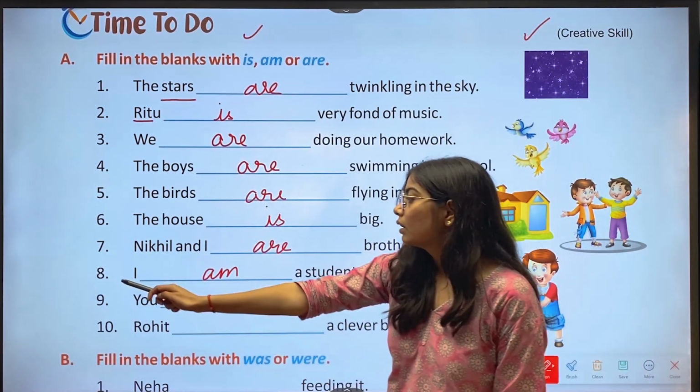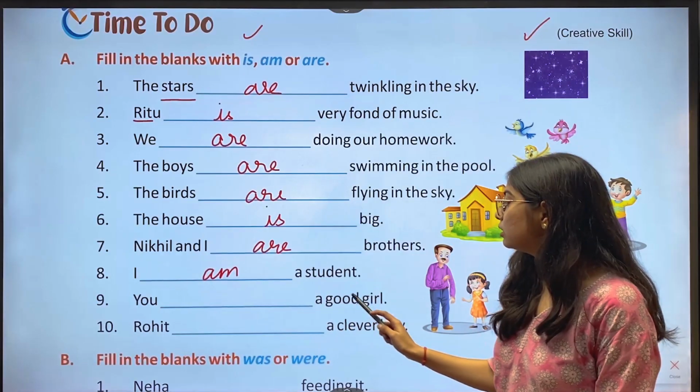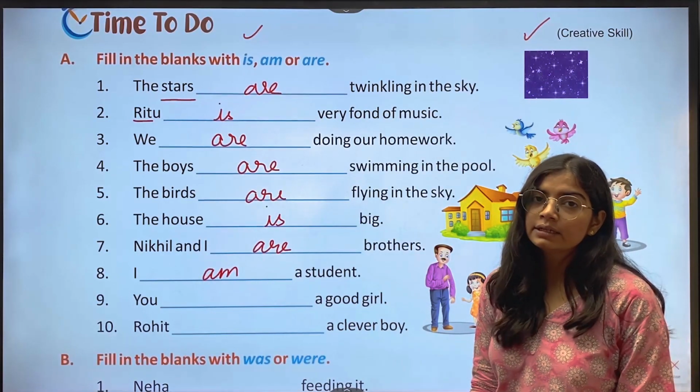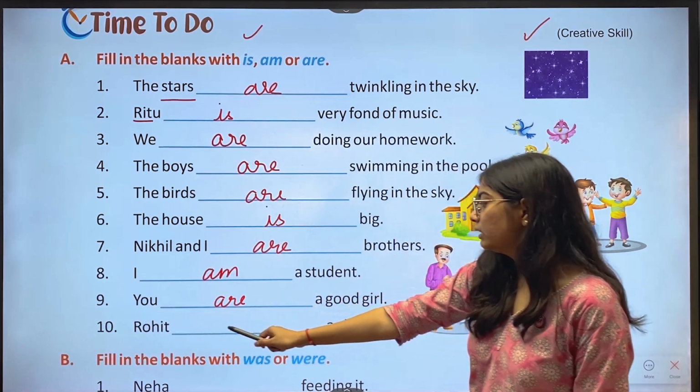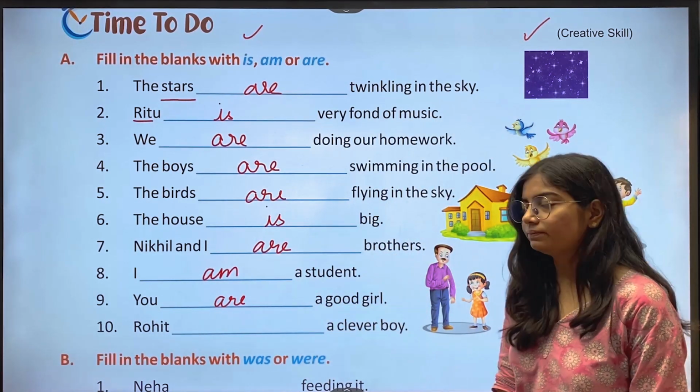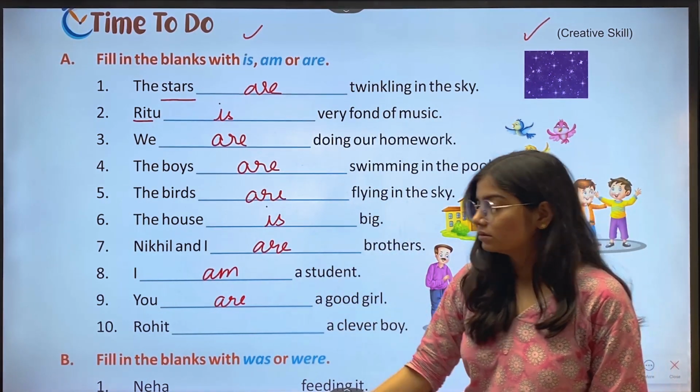Okay. Ninth, you dash a good girl. Answer is are. Then 10th, Rohit dash a clever boy. Answer is is.